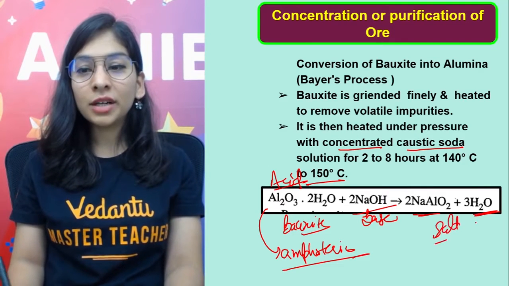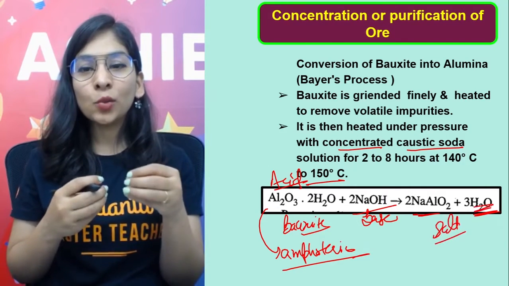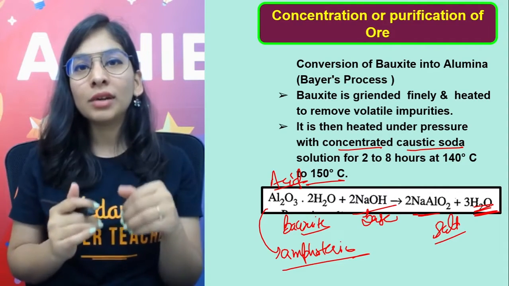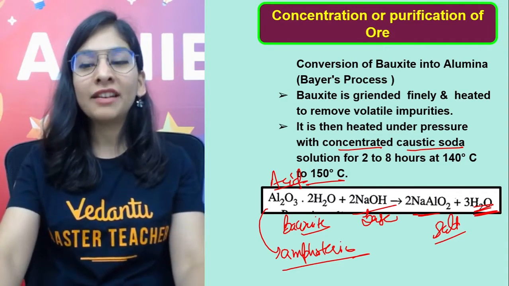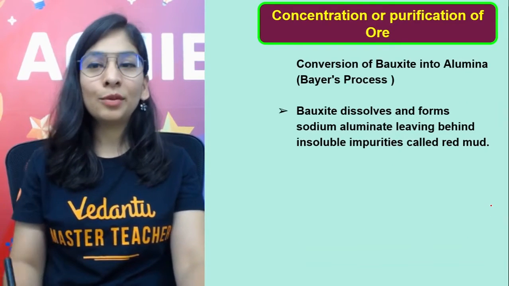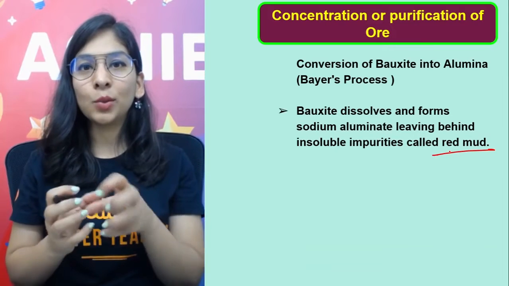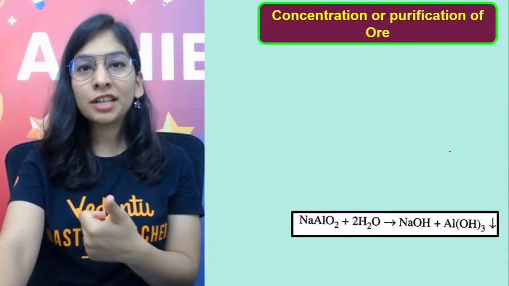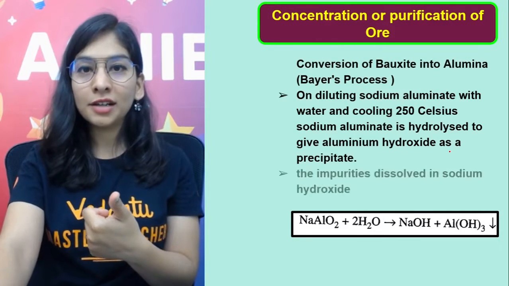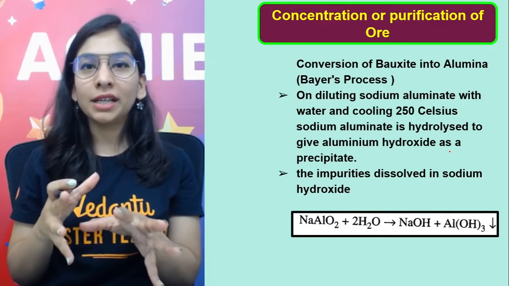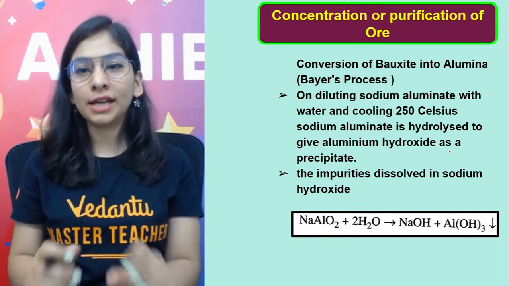As it's a salt, it will dissolve in the water, but whatever impurity was there in the bauxite ore will settle down as insoluble impurities in the form of red mud, and we can get rid of it. All right. So the insoluble impurities, red mud, we can extract out now. And now I'm having salt and water, my sodium aluminate mixture with water. Now I'm going to dilute it, and then around 250 degrees Celsius temperature, I'm going to cool it also.